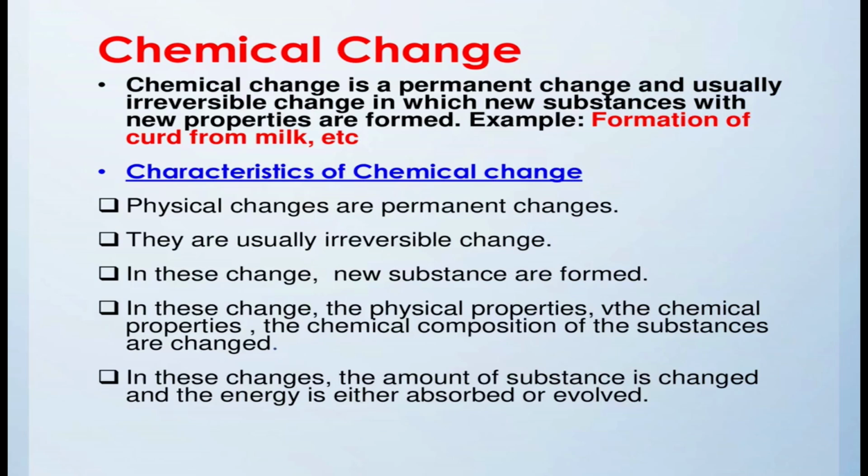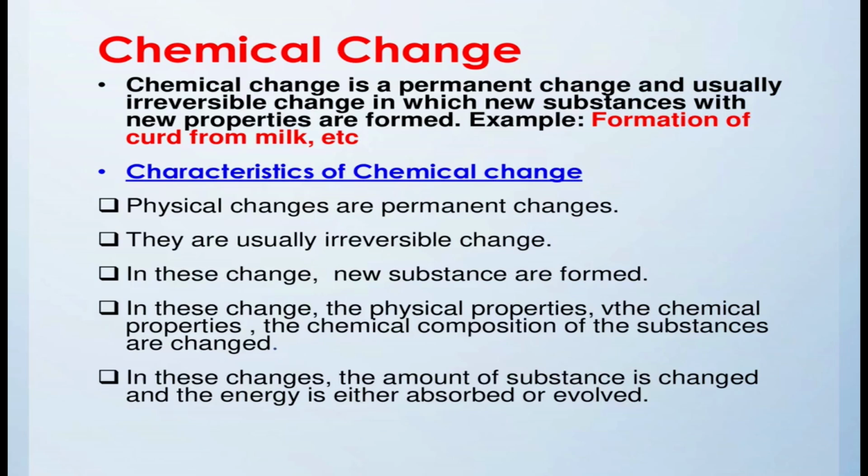So, that is permanent, irreversible, new substance. In that definition, these three points should be clear. Permanent means again we cannot usually get it back. Usually irreversible means mostly they will not be reformed into what they are made up of, and they are formed with new properties.